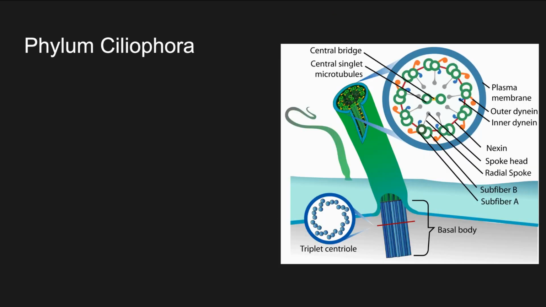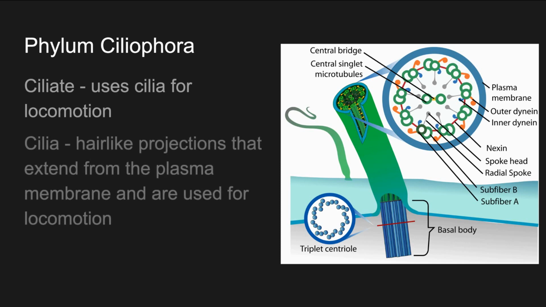Here's another phylum. It's called Ciliophora. So they don't move with a flagellum. They move with a smaller version of something kind of similar called cilia. There's a diagram of it on the right. So a ciliate uses cilia for locomotion. And cilia are these hair-like projections that extend from the plasma membrane and are used for locomotion. This is not something that a cell would only have one of. They'd have to have many, many cilia for locomotion.